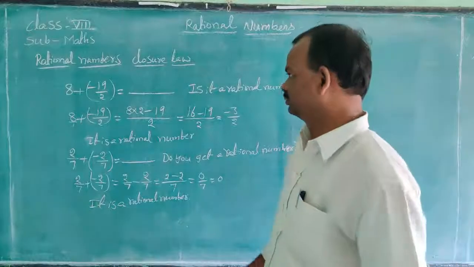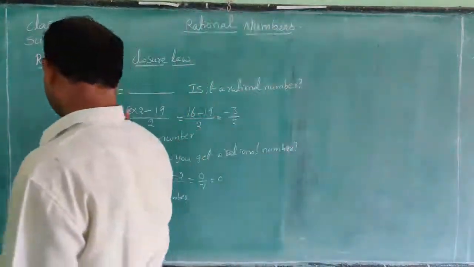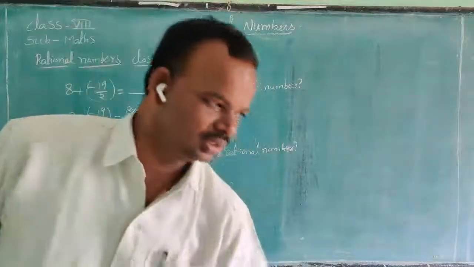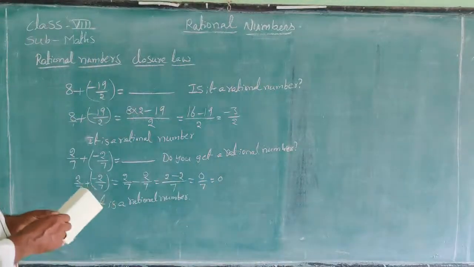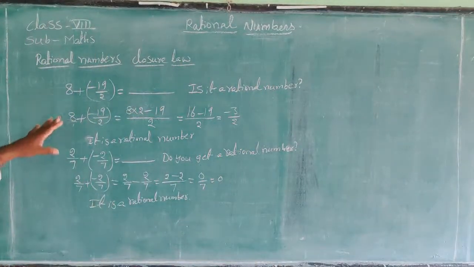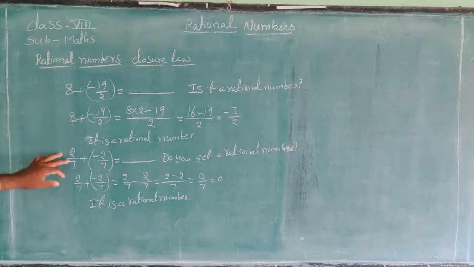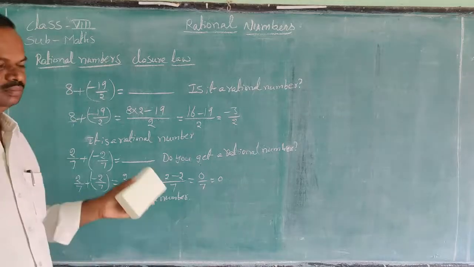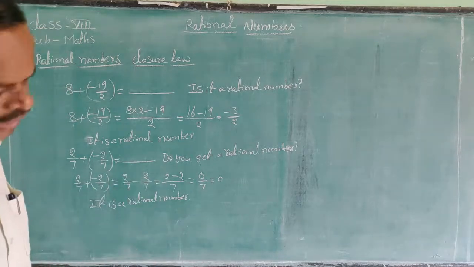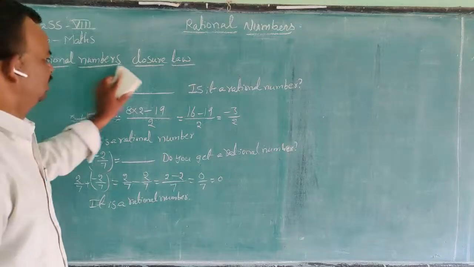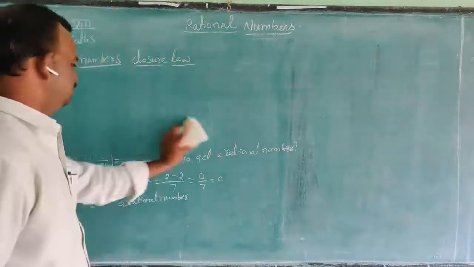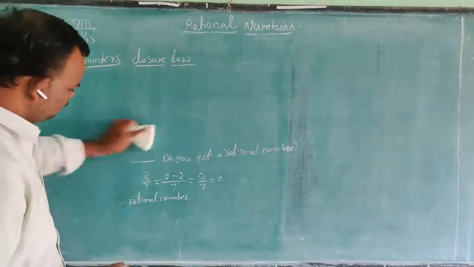We say that it is a closure for all integers. Here we are doing 3 examples. This is the second, this is the third, and already we did the given sum 2 by 7 plus 5 by 8. We get 51 by 56. So it is rational. Here these two numbers are also rational.